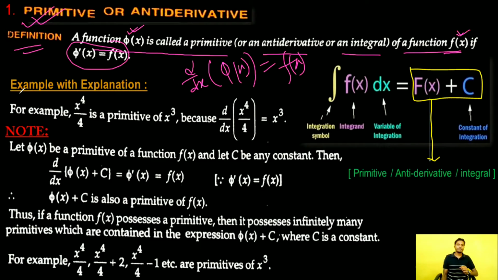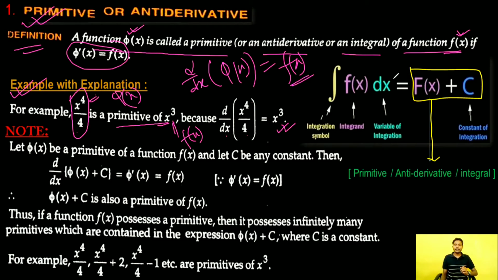Okay, there is an explanation with example. This function x to the power 4 divided by 4 is primitive of x cube, because if we take the derivative d dx of x to the power 4 by 4, we will have x cube. That means this x to the power 4 by 4 is equal to phi x and x cube is equal to f of x. Clear? So if we take the derivative of phi x, then we will have small f of x.